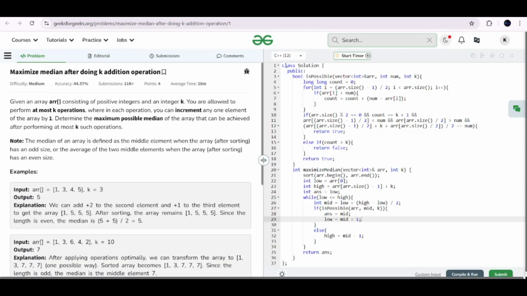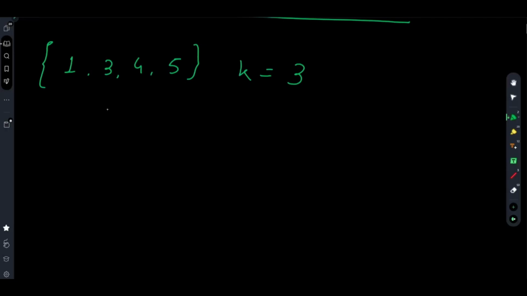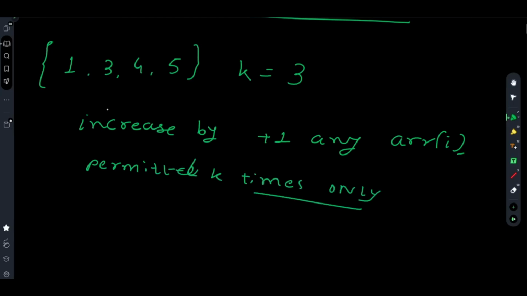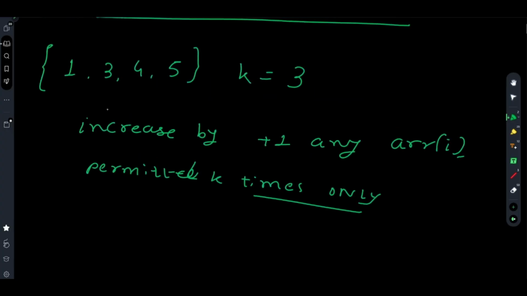So we can increase any of the array elements by 1, and this operation is permitted k times only. You have to find the maximum possible median.